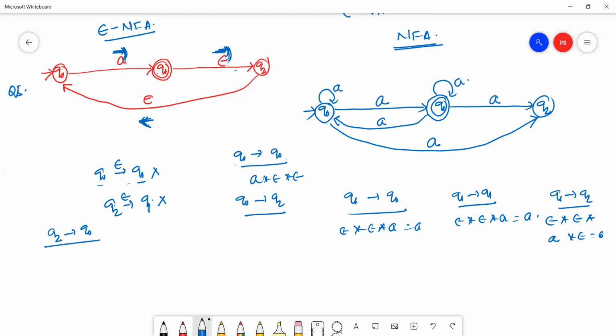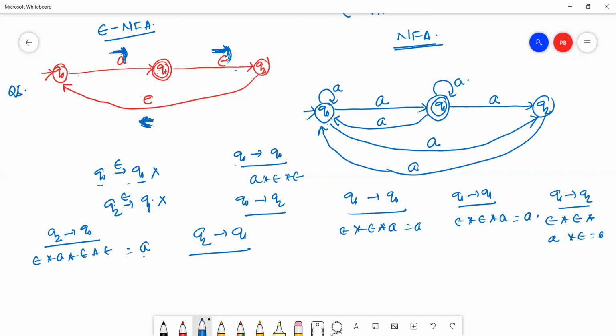Now we check from Q2 to Q0. Is there any transition here? Q2 to Q0: epsilon, A, epsilon into A, then epsilon, then epsilon. So this is A. It is also one transition, A. Then we check from Q2 to Q1: epsilon, then A, epsilon into A. This is A. Then we check Q2 to Q2.